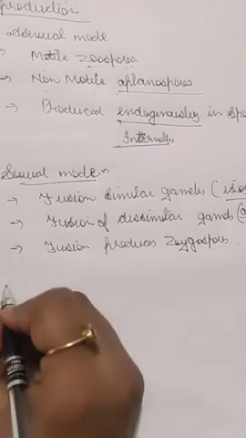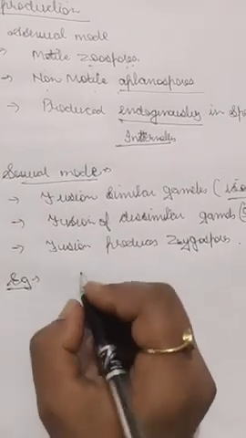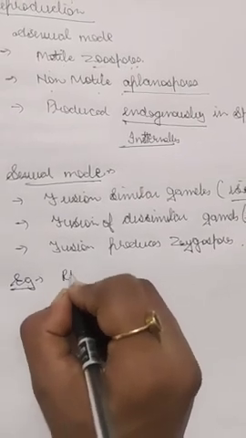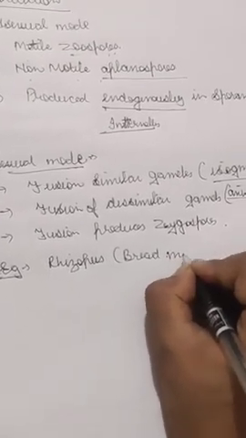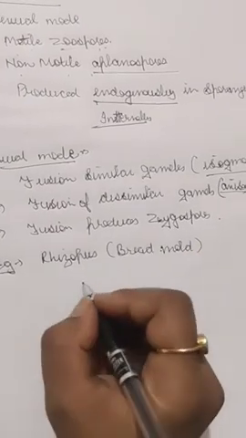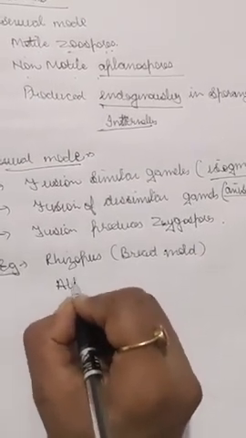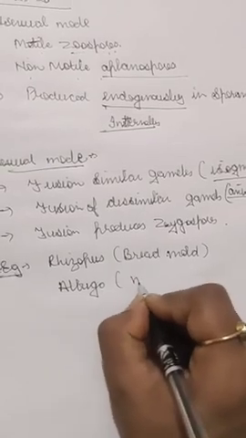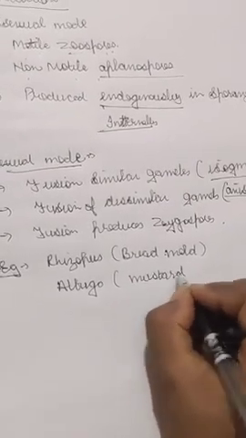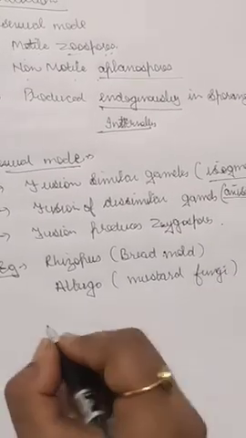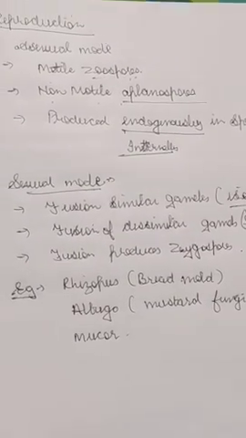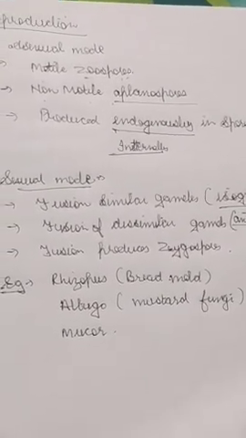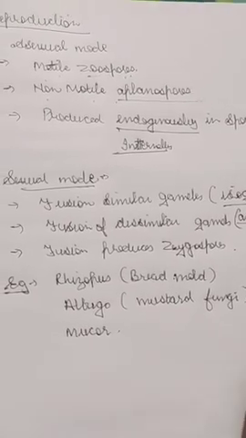So now, examples of phycomycetes. So Rhizopus, which is called a bread mold. Oh sorry, that is the Rhizobium bacteria. Okay, so it is Rhizopus, the bread mold, or the other one is Albugo, which is called mustard fungi. And then next is Mucor. Okay, so these are the examples of phycomycetes: Rhizopus, Albugo, and Mucor.